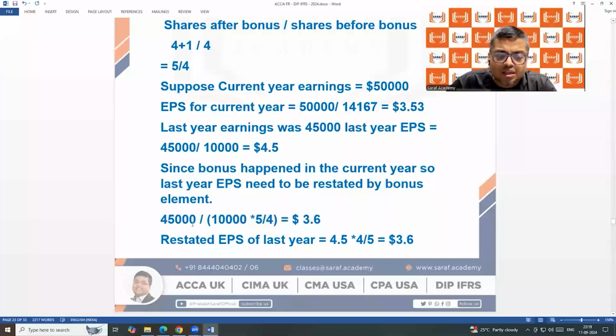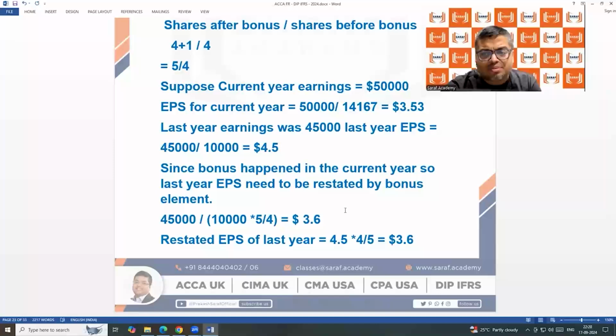You can do this. Nobody is questioning. But for doing this, generally, they will not be giving you 45,000. They will be giving you earnings per share of last year 4.5. So first of all, you need to do 10,000 into 4.5, 45,000. Last year, total earnings was 45,000. Now divide by the after bonus 12,500. So it is coming this. But in one line, you can do this. Whatever is the last year earnings per share multiplied by inverse of bonus fraction. If you multiplied by inverse of bonus fraction, it will give you the same figure.